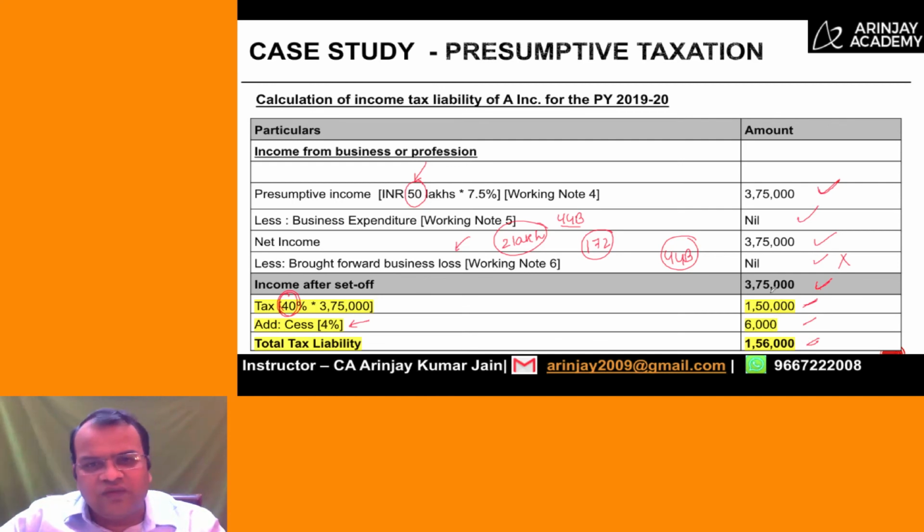So what is the key difference? The only key difference was twofold. One, what you received in India in respect of goods shipped outside India is not considered for 172(4). Two, the brought forward business losses are also not allowed for the purpose of section 172(4). I hope with these two points this question should be clear. Let's move on to the next case study.